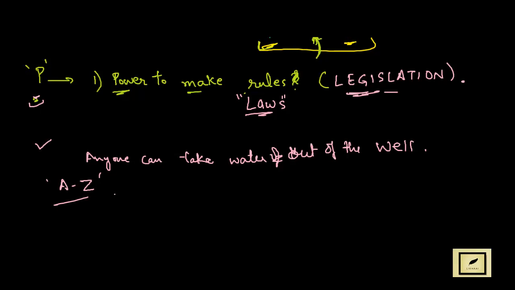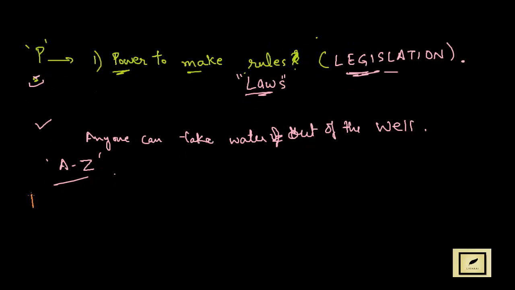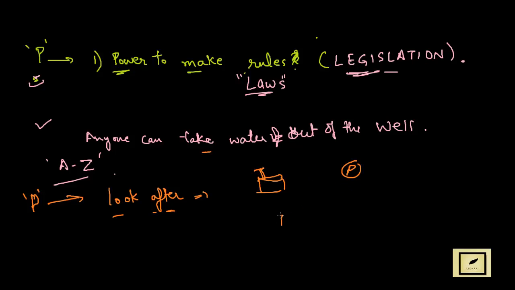Now let's see the second thing. As P has made this rule of taking water out of this well, now P has to do one thing: he has to look after whether his rule is working or not, and for that he may appoint people, or he himself may work. He may go towards the well and see what is happening. Let's say P is working here, R is coming, S is coming, R is taking water out of it, and S is stopping him. So it is a possible case.